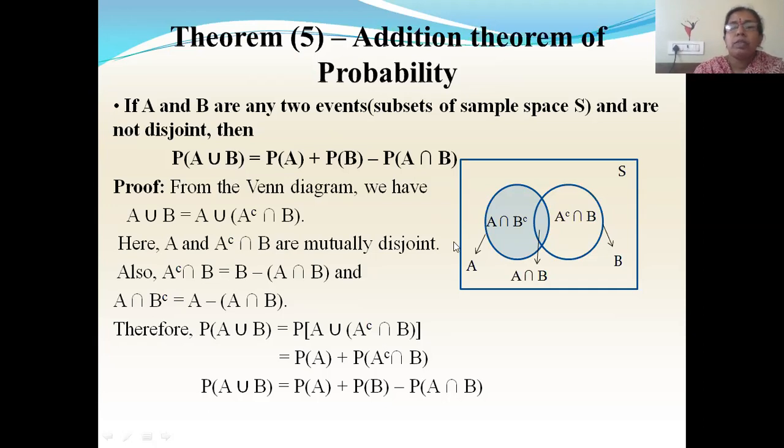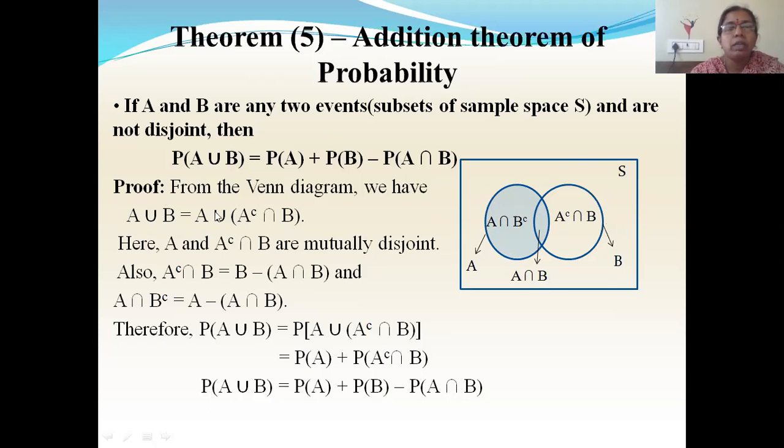Now to prove this, we'll consider the same Venn diagram which we considered in the previous theorem. Here you have to find A union B. So I am considering first A union B. This A and union I'll write as it is. So this B, how can I express? A union B means A, this whole part, which I have already written as A. Now the leftover part is A complement intersection B.